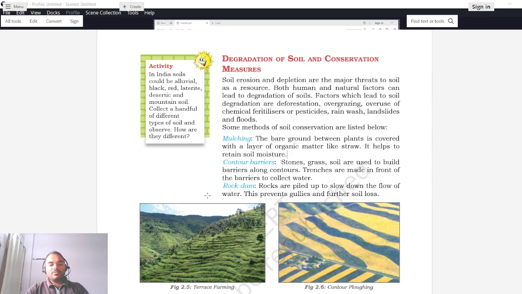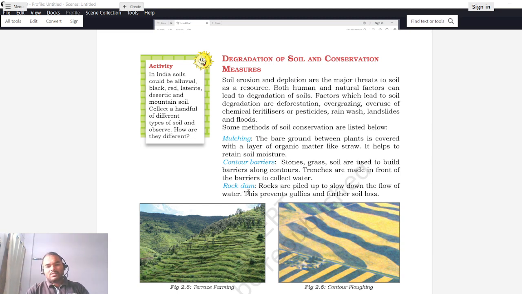So what will happen, say for example, if you just consider this as a trench, this may not be a trench, this is a plugging contour, but let us assume that this is a trench. What we will do is build a trench over here, then leave some space, again build some trench, again leave some place, again build some trench. So water, instead of directly flowing, will start accumulating in this region, and when there is overflow, only then the water will move into the next part. So that is contour barriers.